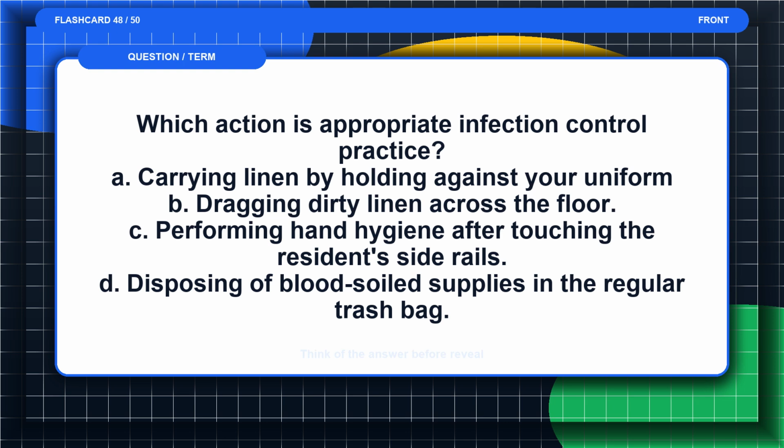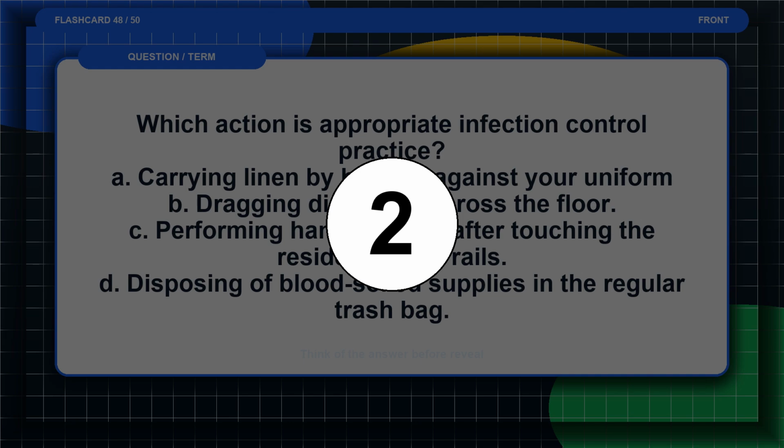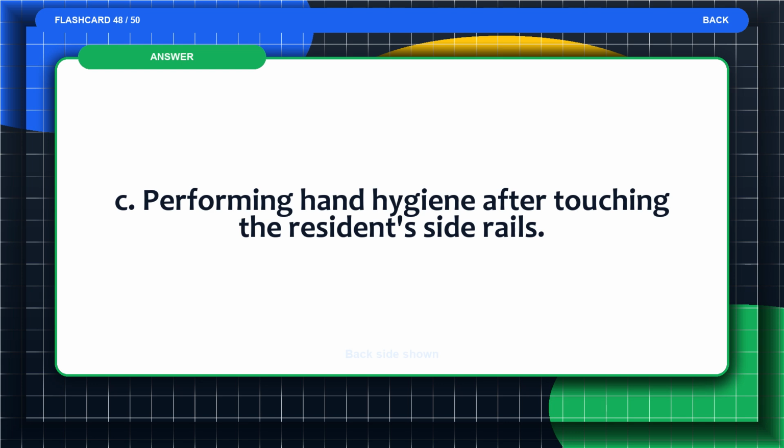Flashcard 48. Which action is appropriate infection control practice? A. Carrying linen by holding against your uniform. B. Dragging dirty linen across the floor. C. Performing hand hygiene after touching the resident's side rails. D. Disposing of blood-soiled supplies in the regular trash bag. Think of the answer before the reveal. The answer is C. Performing hand hygiene after touching the resident's side rails.